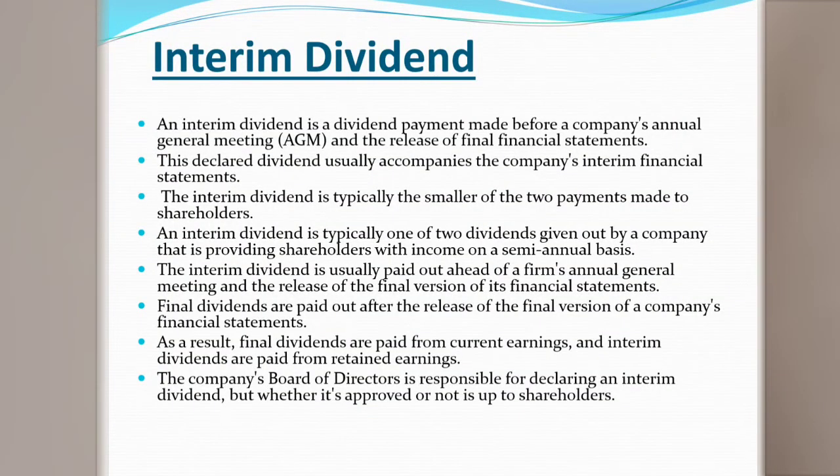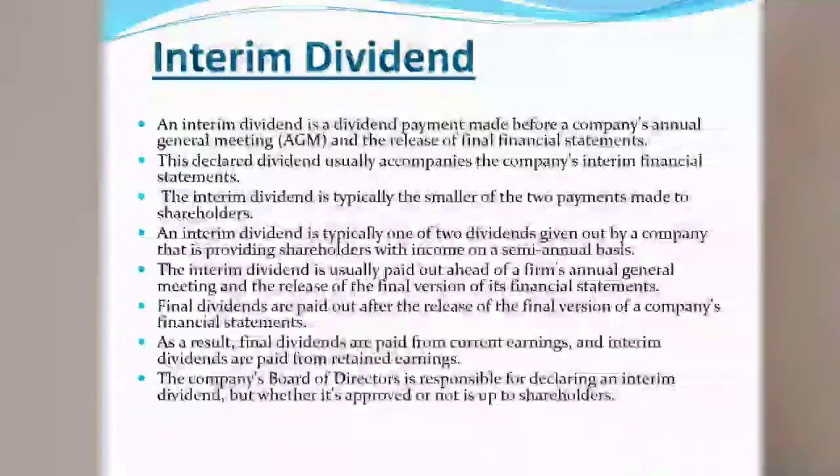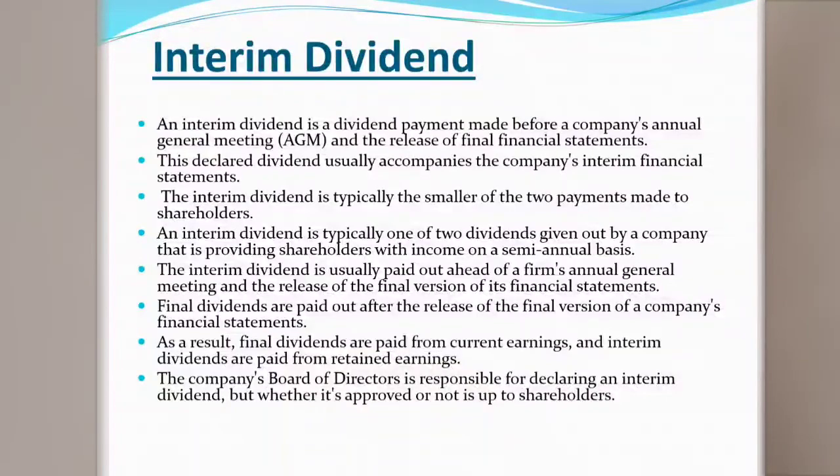If the dividend is given quarterly, within 6 months, or in between two annual general meetings. In every year, the general meeting of public companies has to be held. If the dividend is given in between two annual general meetings, we call it an interim dividend.